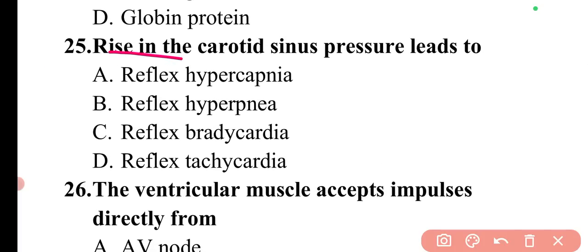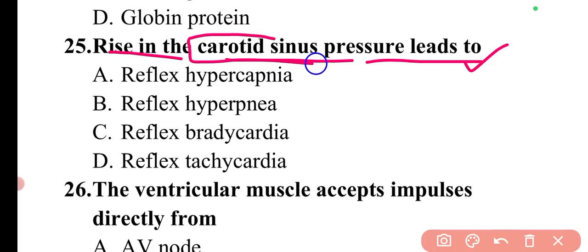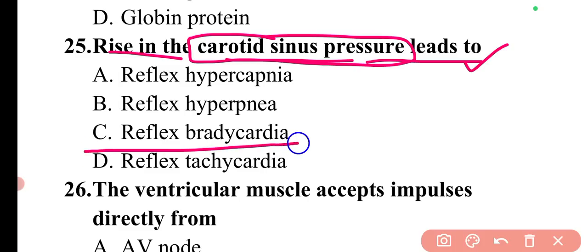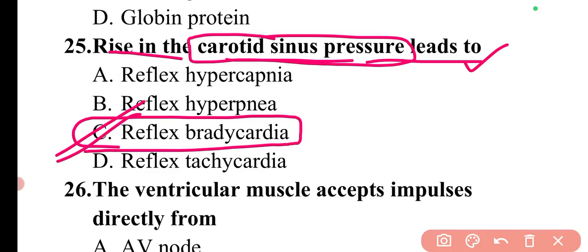Next question is, a rise in the carotid sinus pressure leads to. So if carotid sinus pressure increases, then that can lead to reflex bradycardia. Reflex bradycardia means there will be a drop in the blood pressure.